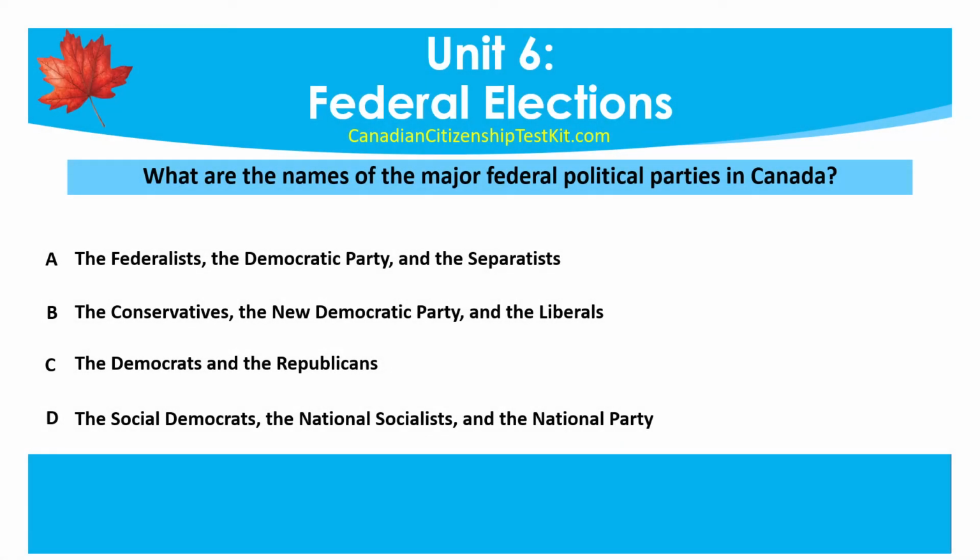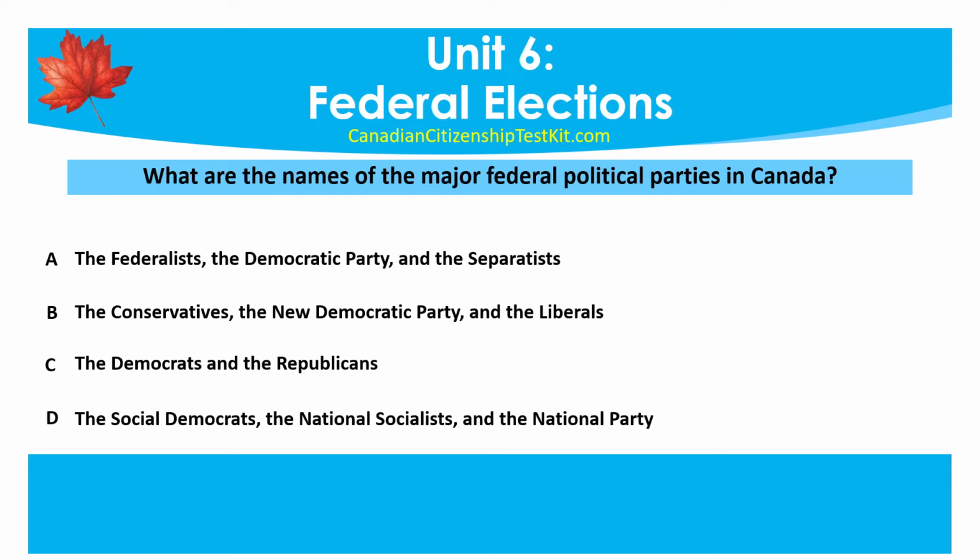What are the names of the major federal political parties in Canada? A. The Federalists, the Democratic Party, and the Separatists. B. The Conservatives, the New Democratic Party, and the Liberals. C. The Democrats and the Republicans.